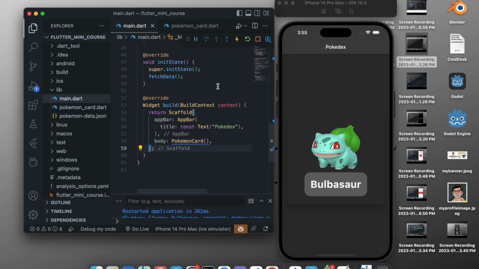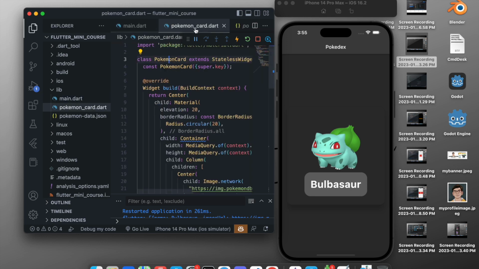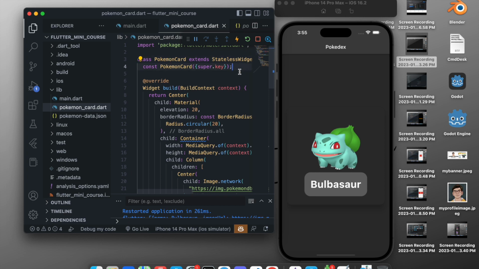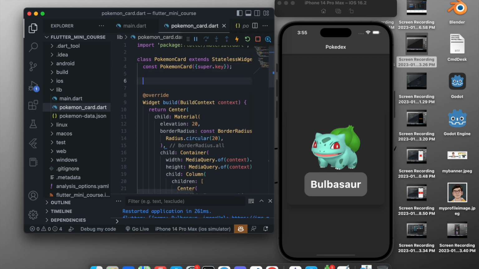Now what we want is to pass the name and the image URL through the widget. So what we can do here is, in the Pokemon card, we can create some variables. So final string. Final is used when you are passing something.